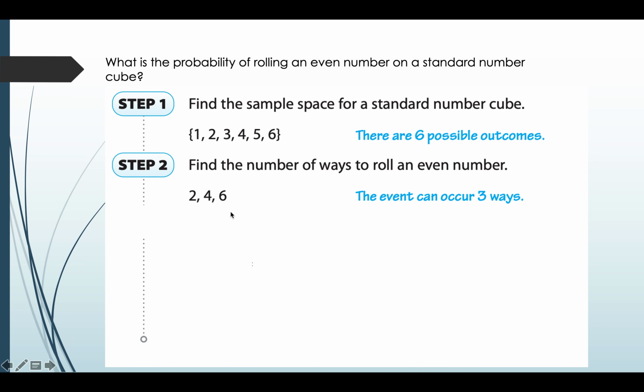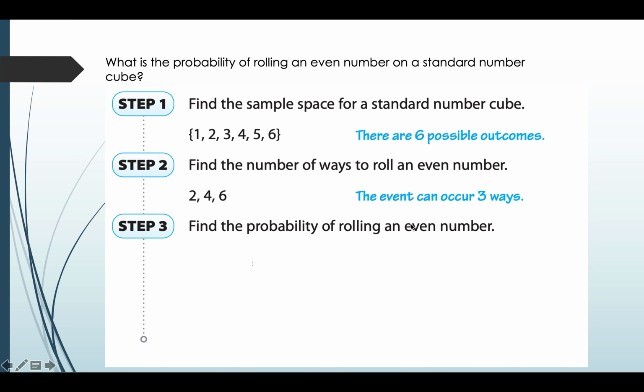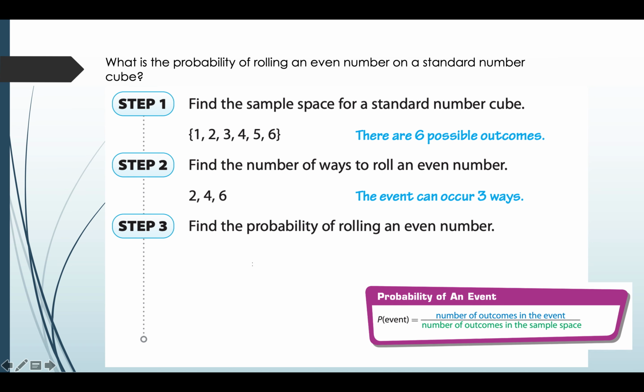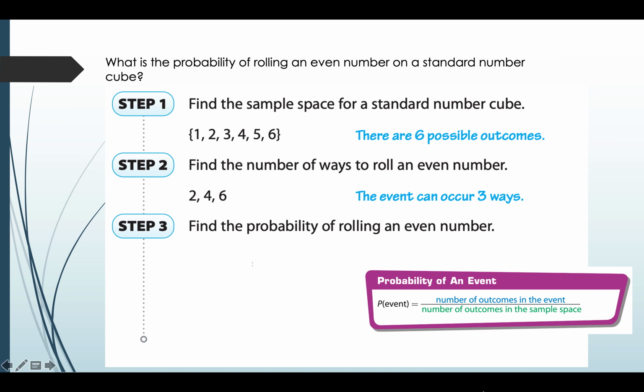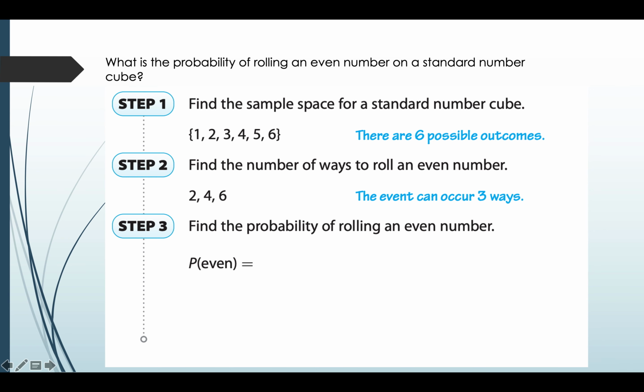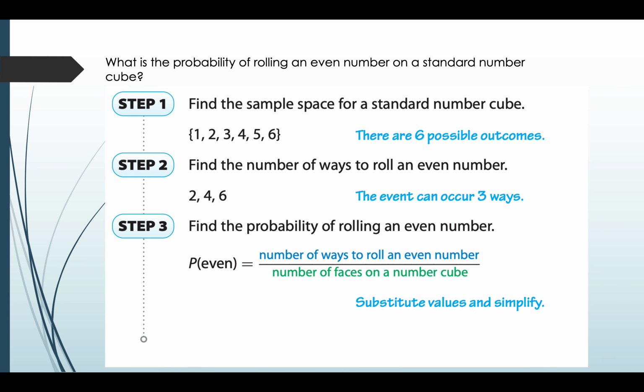The third step is to find the probability of rolling an even number. How will you find the probability? Probability of an event is the number of outcomes in the event over the number of outcomes in the sample space. So the probability of an even number is equal to 3 over 6, which is equal to 1 over 2. So the probability of rolling an even number is 1 over 2.